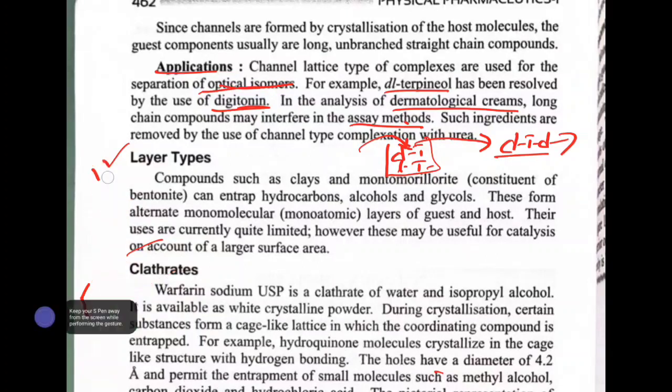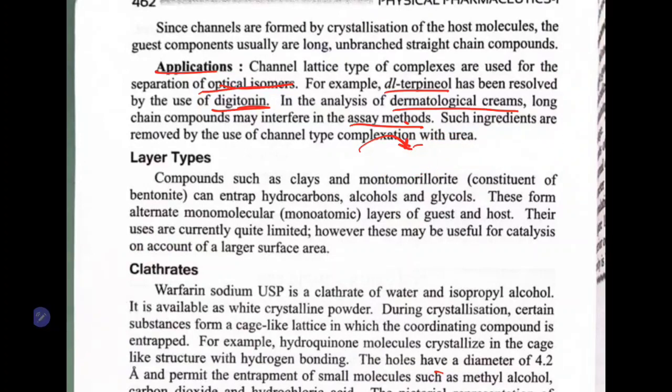Then we have layer type. Layer type indicates we have layers like this. In this, the host molecule will be the layer and the guest molecule will be entrapped in the layers. An example for this is montmorillonite, that is clay. For example, bentonite. So bentonite or montmorillonite is a layer type and it can entrap hydrocarbons, alcohols and glycols. So your guest molecules are hydrocarbons, alcohols and glycols, and the host molecule here is bentonite.